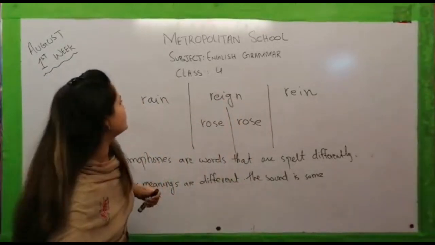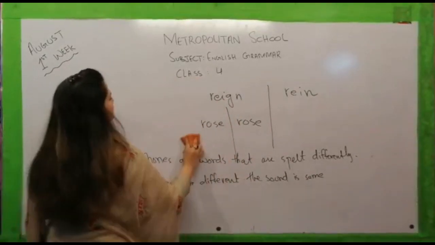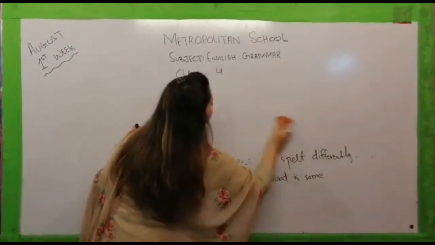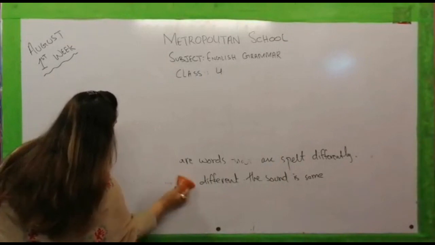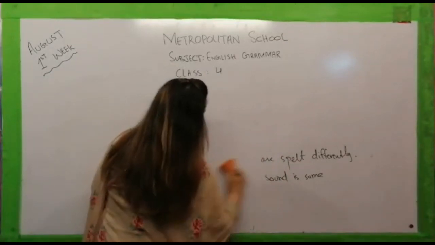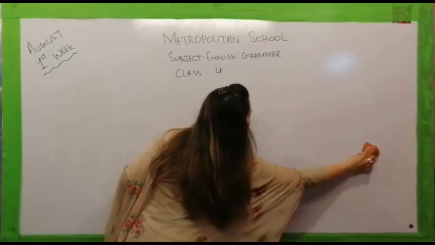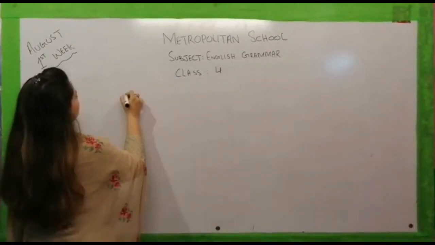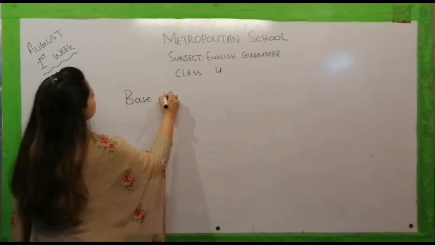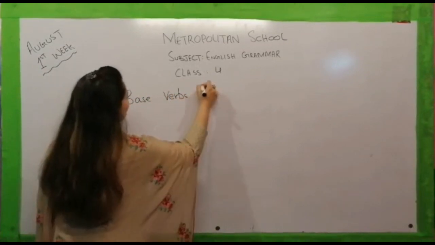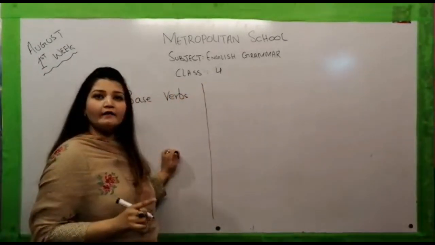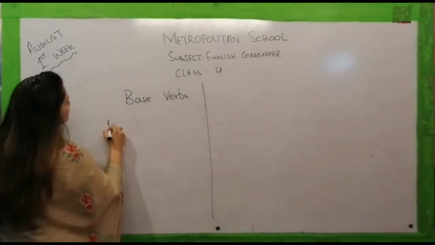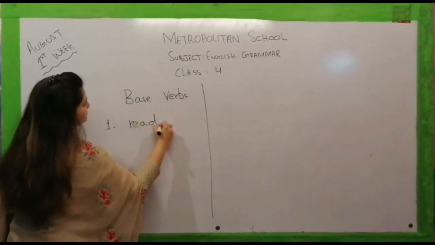Now my dear kids, here we have some base verbs along with their past form and their homophones. Now let's move towards our next work. As we have already studied verbs, that verbs are actions. So our first base verb is read.